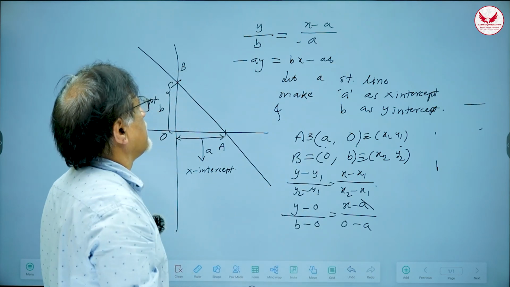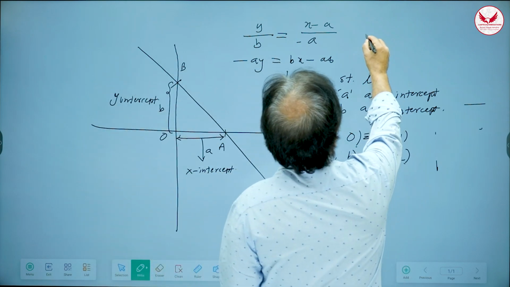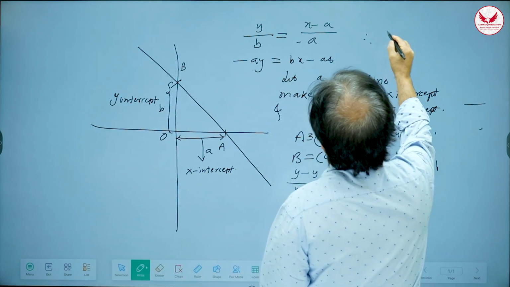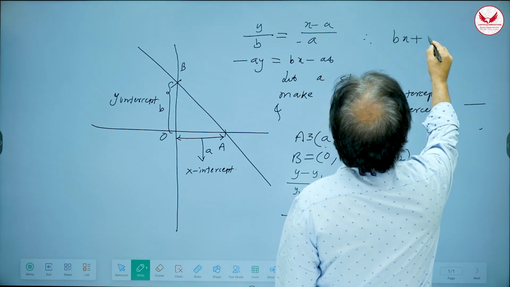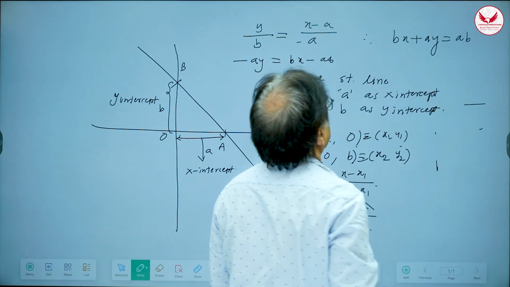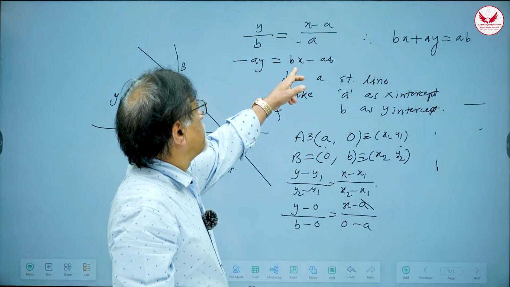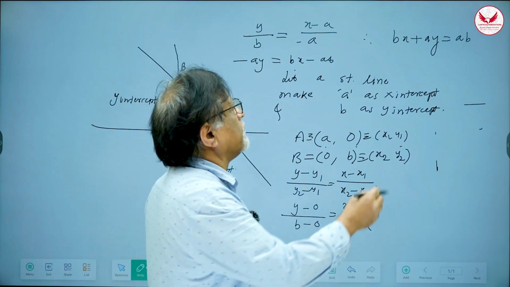Correct? Therefore, what do I get? I get bx plus ay is equal to ab. Correct? This bx is kept on this side, this ay is brought on this side, and this minus ab goes on that side. This is how we get it.